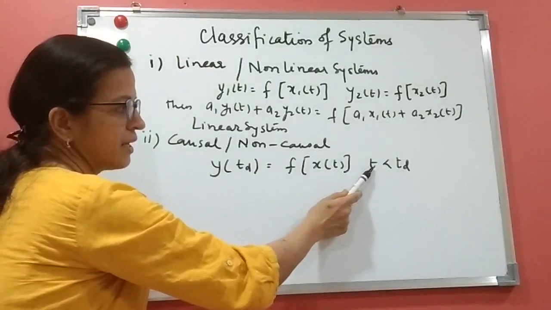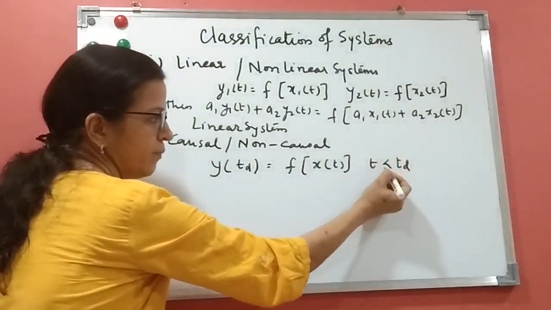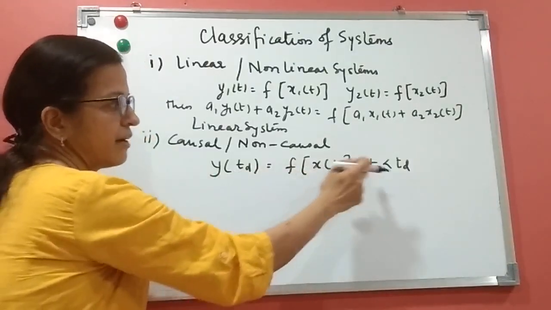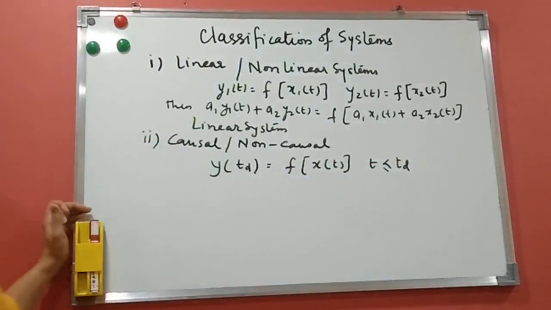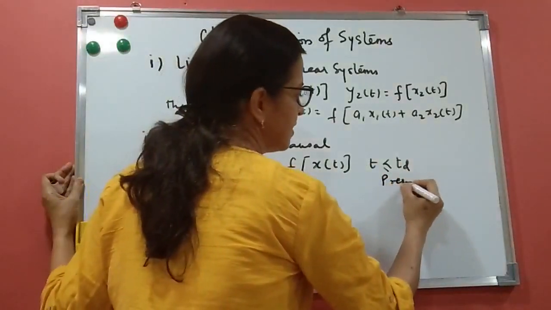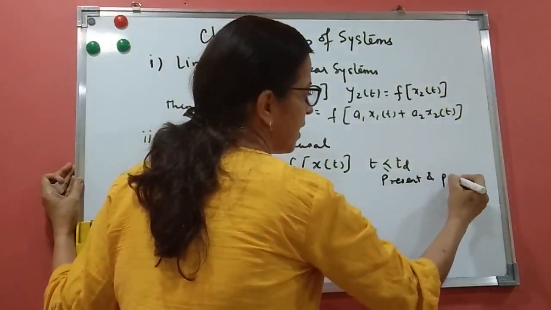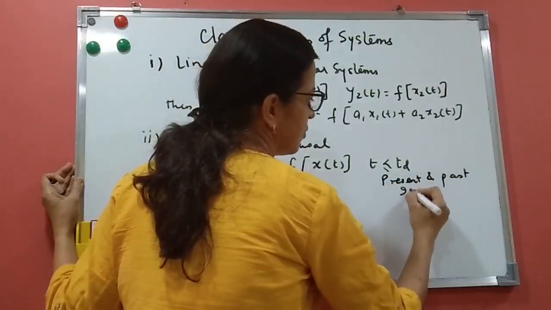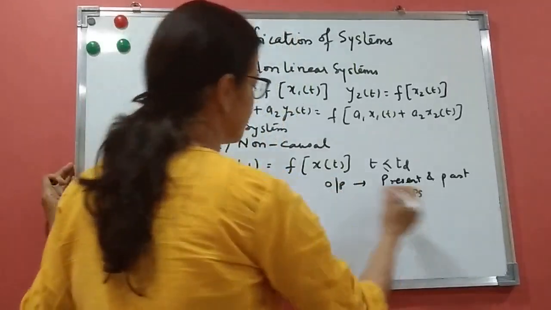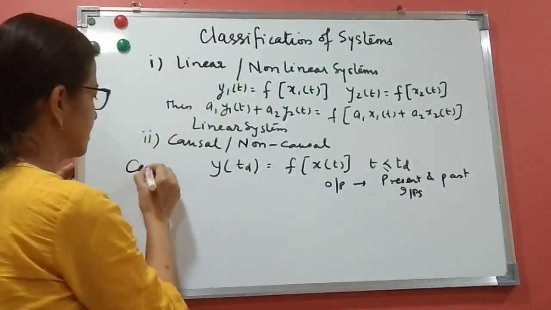That means y of td depends on x of td, the present, and if t is less than td, it is the past. So if the output depends on present and past inputs, the system is called a causal system.